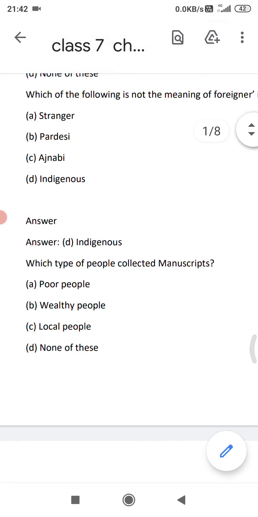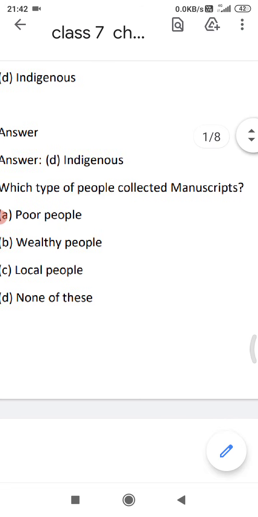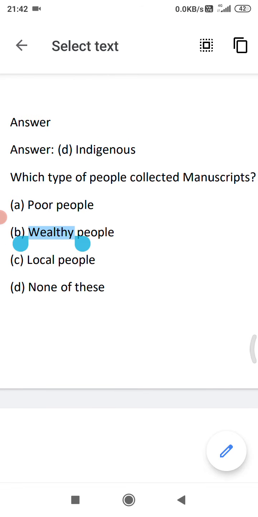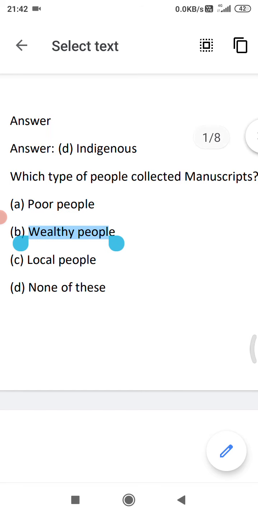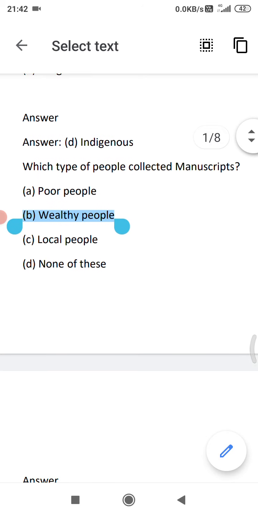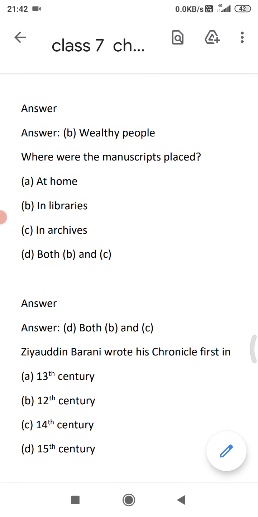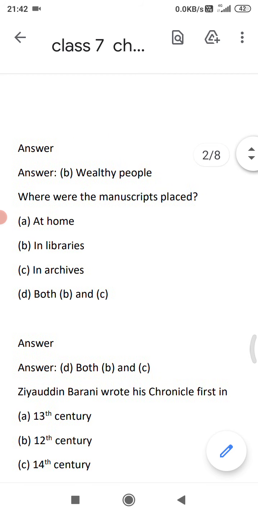Next, which type of people collected manuscripts? So this also we have discussed, the wealthy people. Option B is the correct answer. Now let us move. Where were the manuscripts placed?